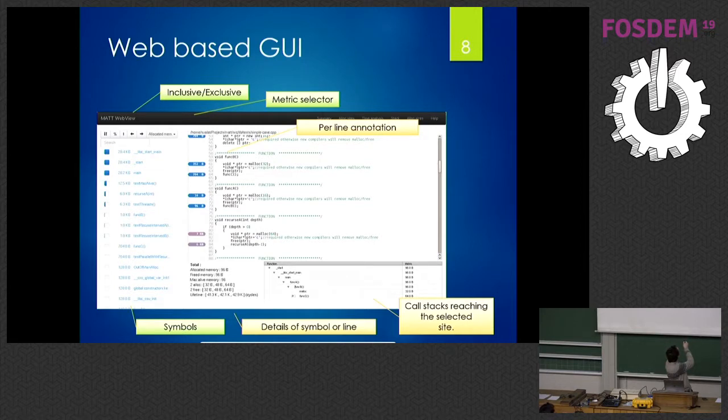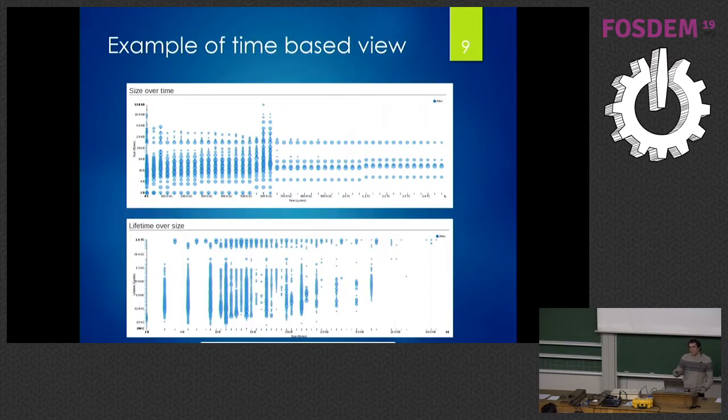And when you click here, you can get the details on which call stack led to this point, the details you want to get on the properties of this allocation. So you can quickly understand what happened. And I will not show all the examples. You also have some time charts to understand the dynamic behavior of the allocations inside your application. So here is, for example, the sizes you allocate over time, the lifetime of the segments you are allocating depending on their size, all the stuff which can impact the performance of your application.